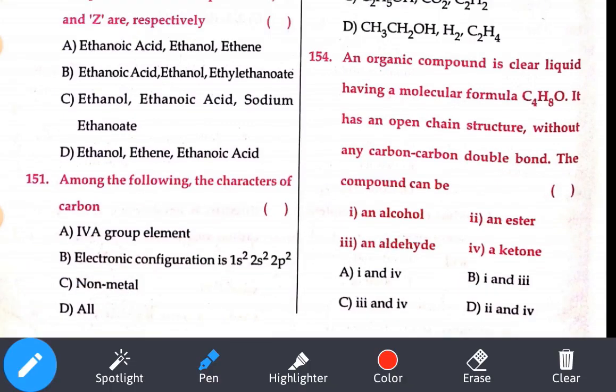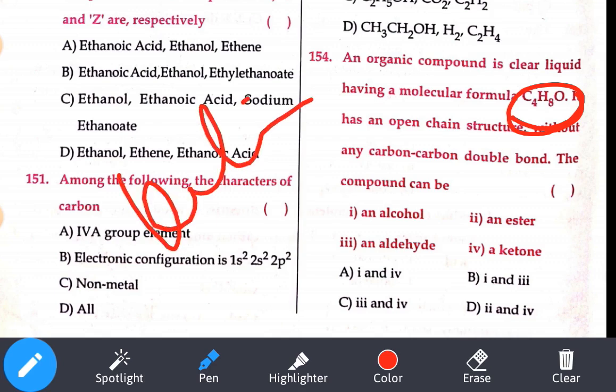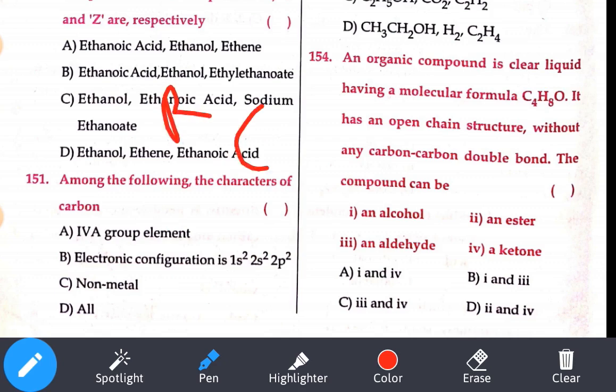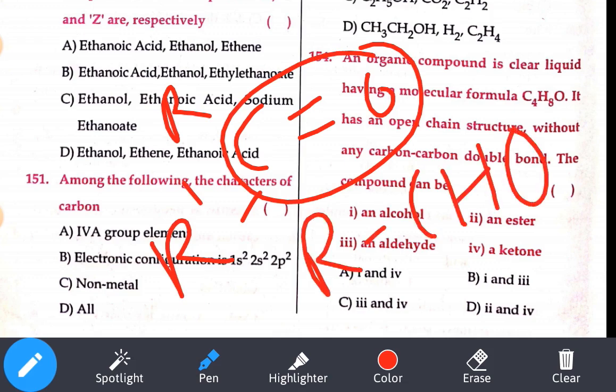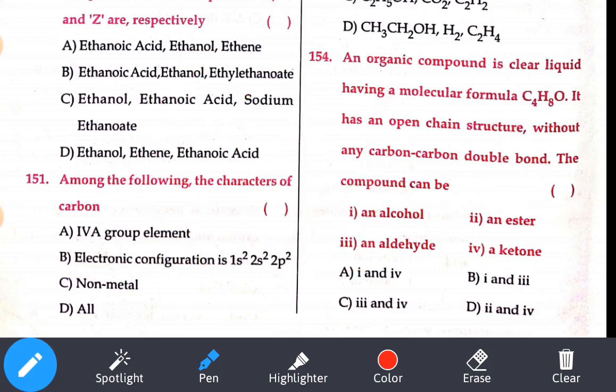An organic compound is a clear liquid having molecular formula C4H8O. One O means either it should be a ketone or it should be an aldehyde. If you observe the ketone formula, RCOR', there is one O, and if you see the aldehyde formula RCHO, so either it should be a ketone or an aldehyde. If you observe here, alcohol wrong, ester wrong, aldehyde yes, ketone yes. So 3 comma 4 is the option.